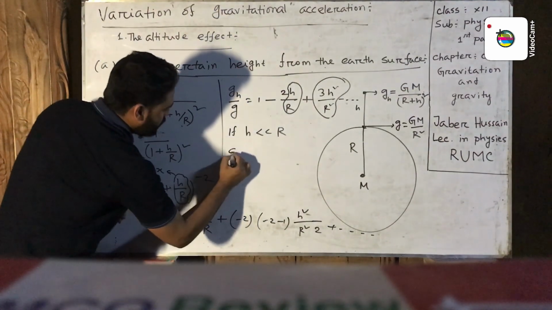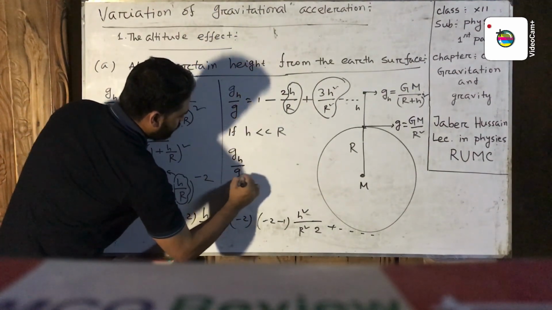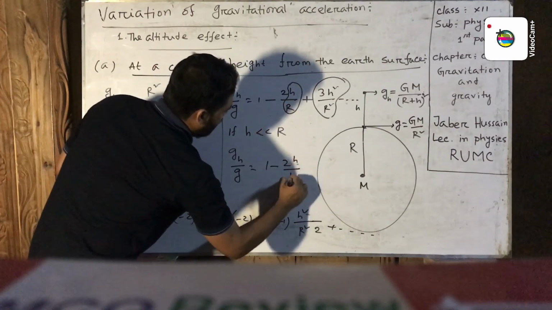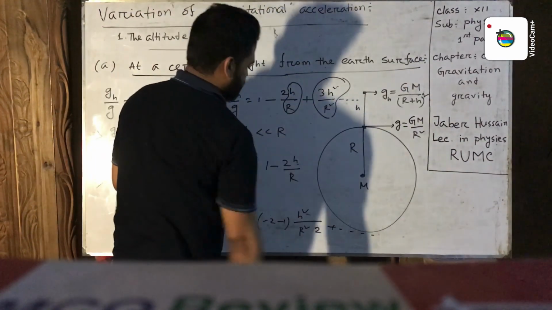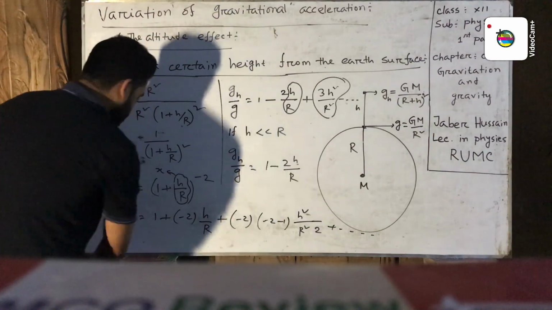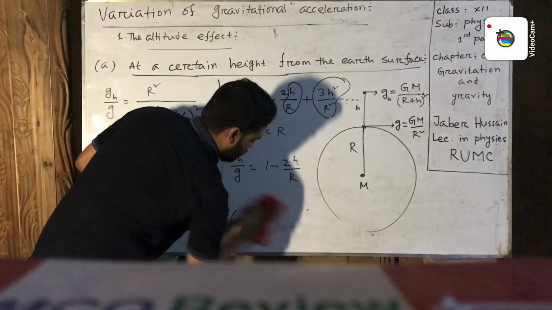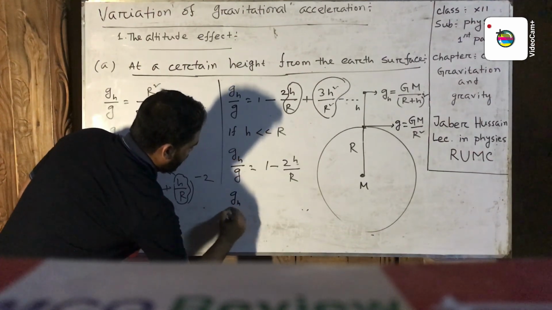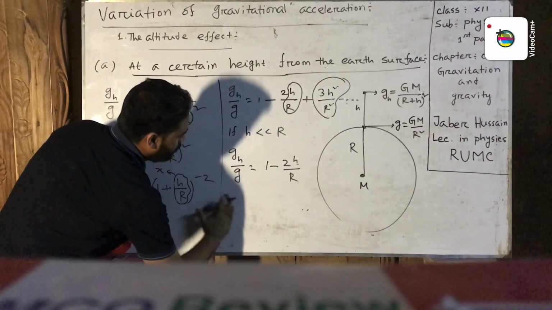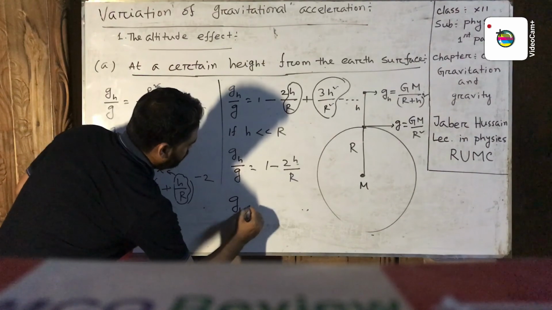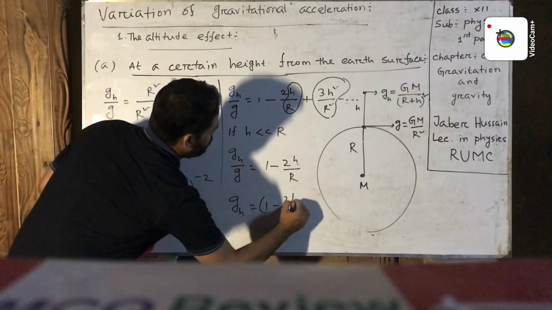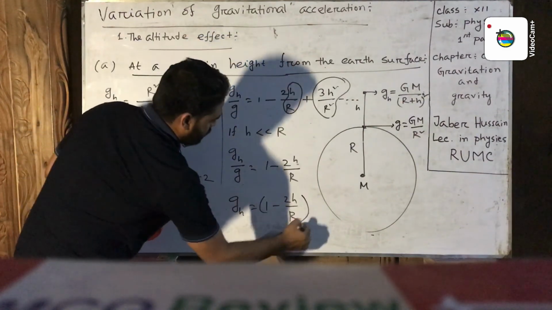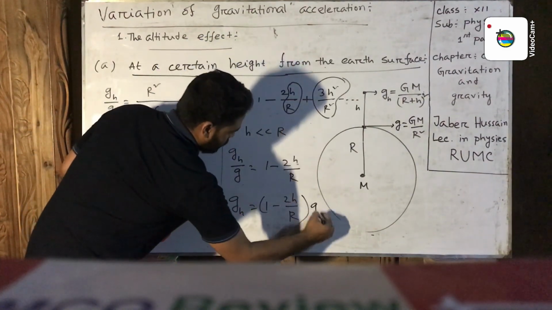Now gh equals g into (1 minus 2h by R), neglecting the higher order terms.